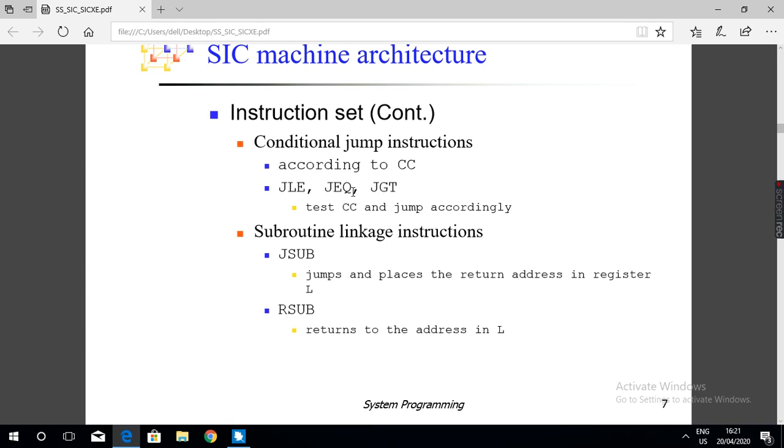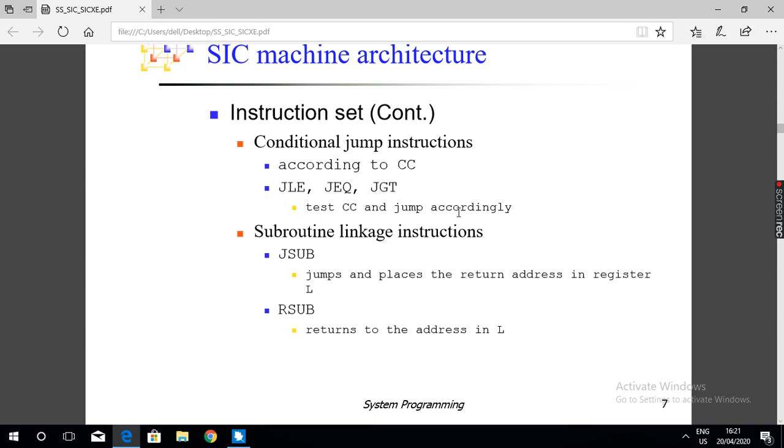If the instruction is JEQ label and the status word register contains the value equal to, then jump to loop. If the instruction is JGT label, it means if the status word register contains the condition code greater than, then jump to this label. Otherwise, the next instruction will be executed.